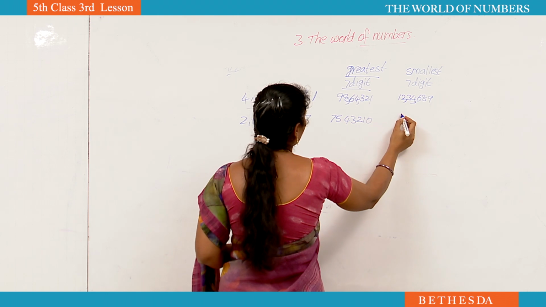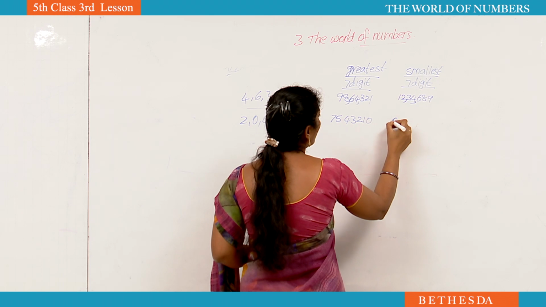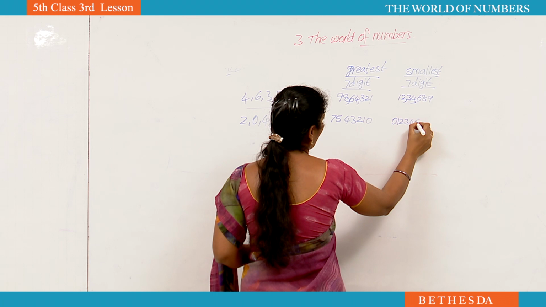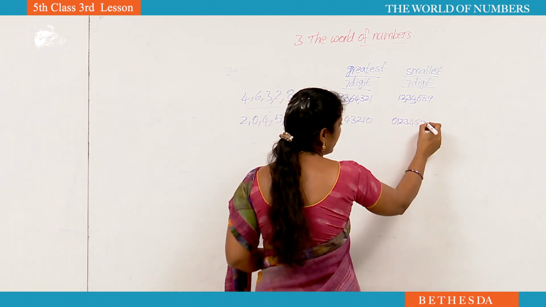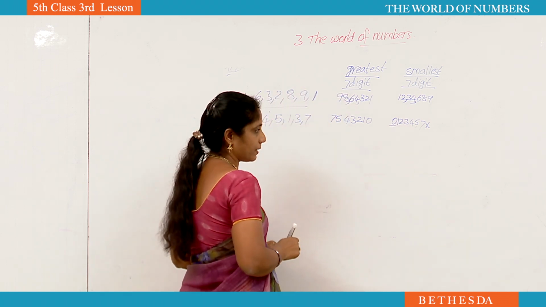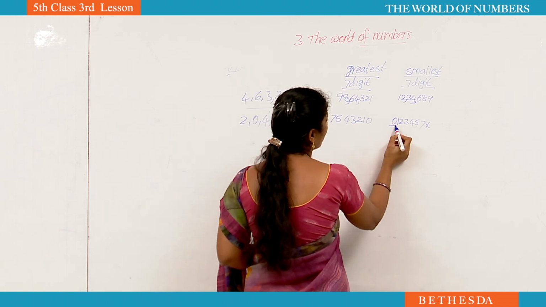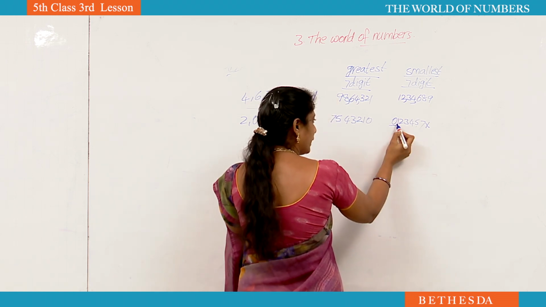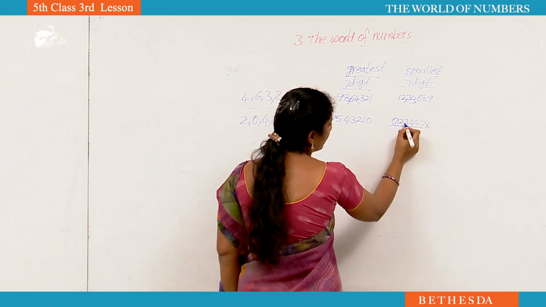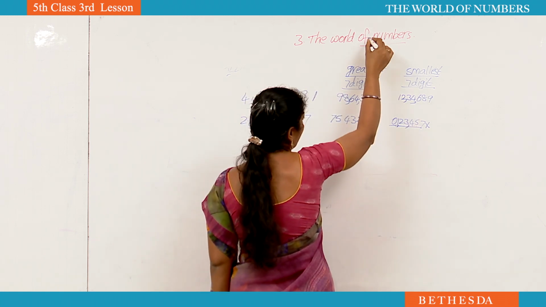Okay, now here also, to make a smallest 7-digit number, we have to write small number to big number. 0, 1, 2, 3, 4, 5, 7. Is it right? No, it is wrong. Why? Because if you keep 0 in highest place, 0 means nothing. We should not read that place value, you have to read from next onwards. Now what is the number? It is a 6-digit number only. 1,23,457 only. But he is asking here 7-digit number.